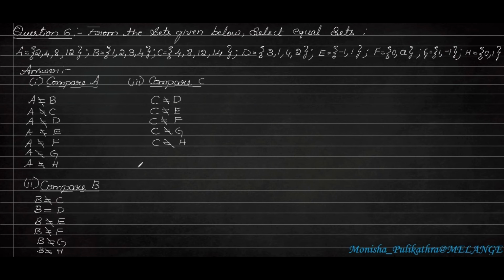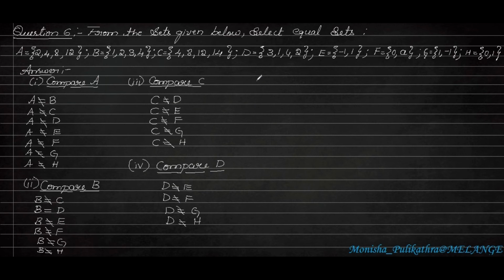Okay. So next I will be comparing D, D with all other things. Comparing D with E. So 3, 1, 4, 2 is there. In all the other elements only 2 elements are there, here 4 elements. So directly it is not equal to any of the terms. So D is not equal to E. D is not equal to F. D is not equal to G, and D is not equal to H.